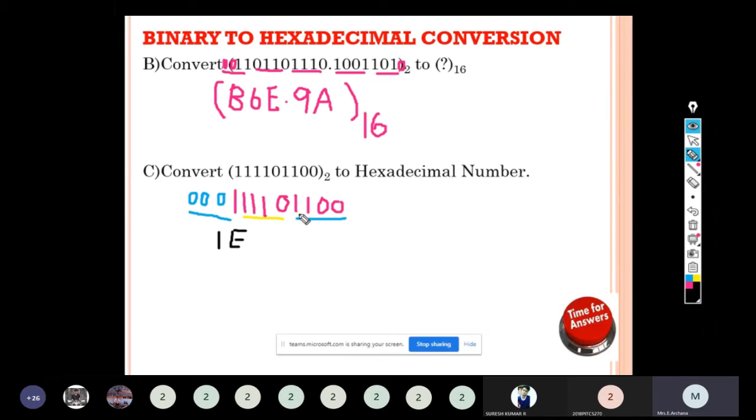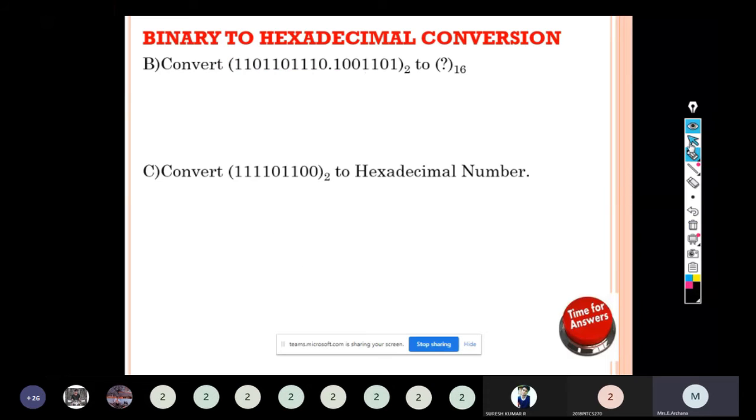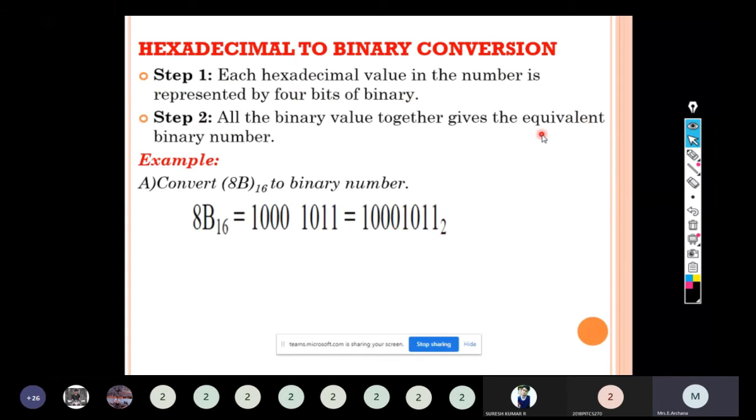Right? 8, 9, 10, 11, 12. A is 10, B is 11, C is 12. So the answer for this question will be 1EC to the base 16. So this is binary to hexadecimal conversion.